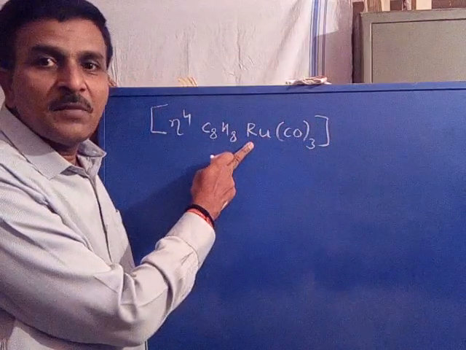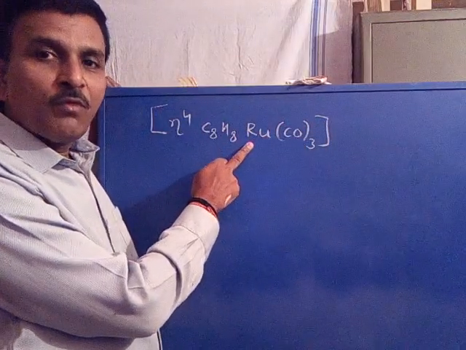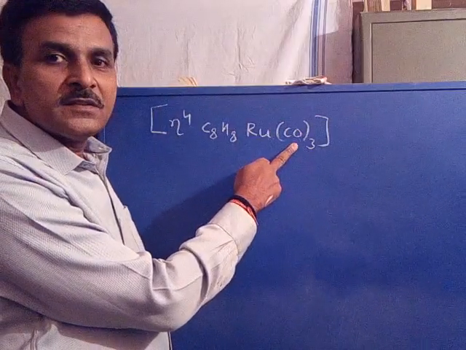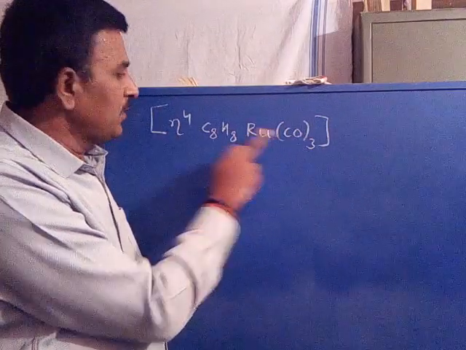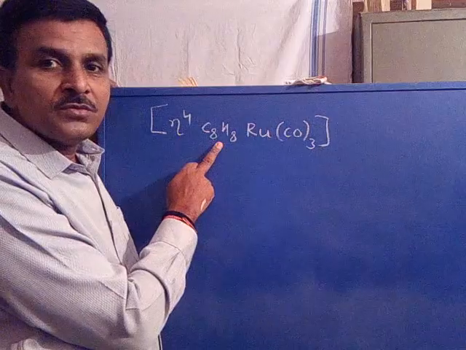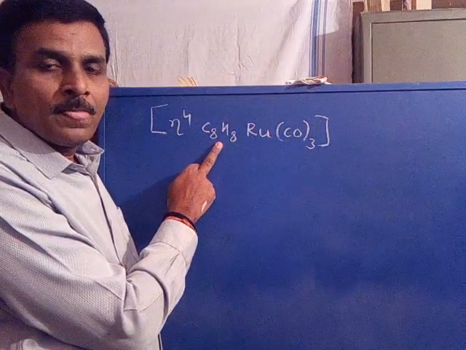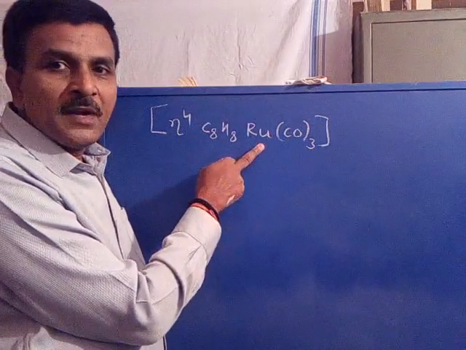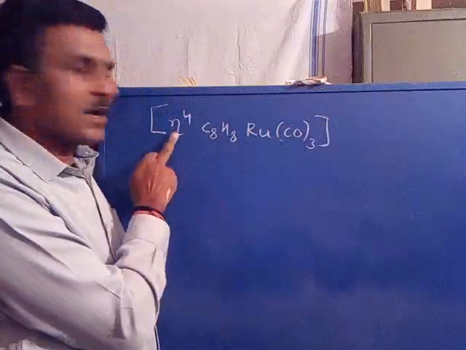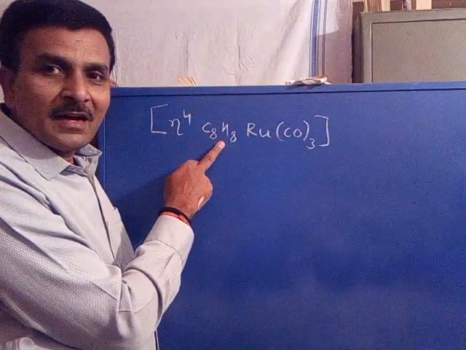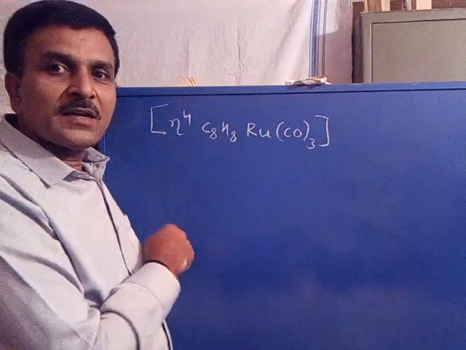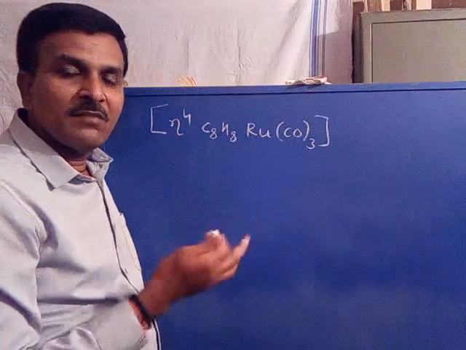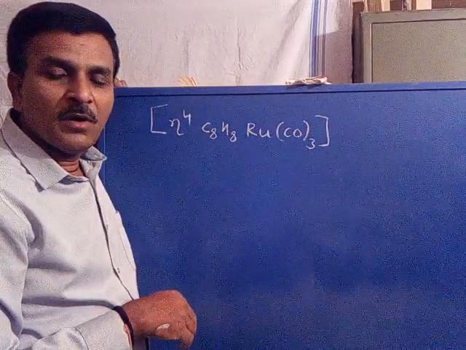This is the ruthenium complex, where there are 4 ligands: 3 ligands are carbon monoxide, and 1 ligand is cyclooctatetraene, attached to the ruthenium metal through 4 carbons. There are 8 carbons in the ligand. It is a cyclooctatetraene, with 8 carbons and 4 double bonds.